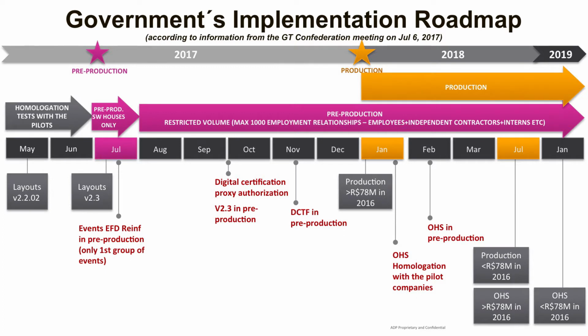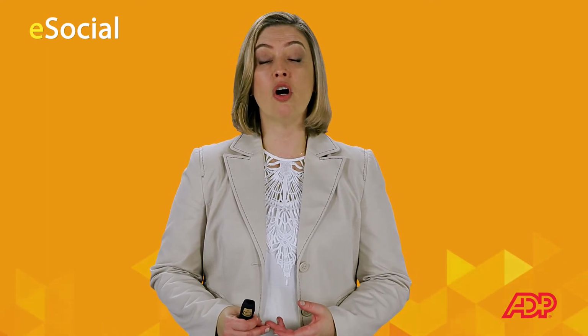So the tests that are going to be executed between July and end of September will be based on version 2.2.02. There are a few other components of the government solution that are still waiting to be deployed in their environment. One of those allows companies to grant permissions for their providers to send events to eSocial utilizing their own digital certificate.